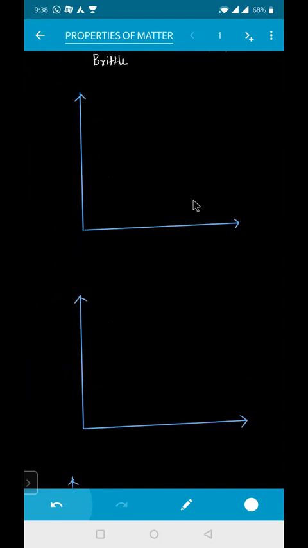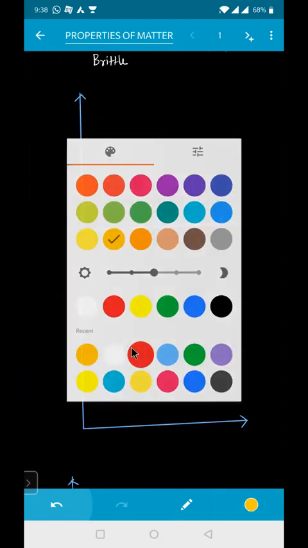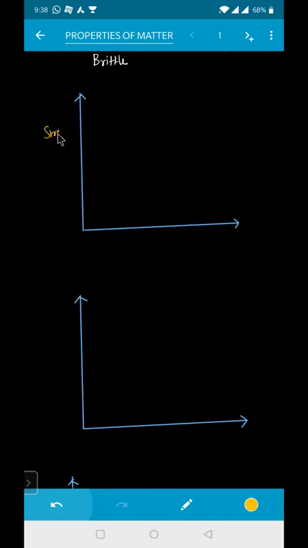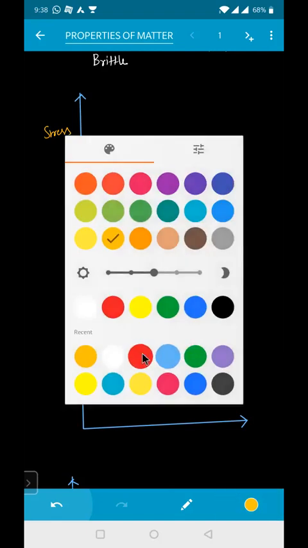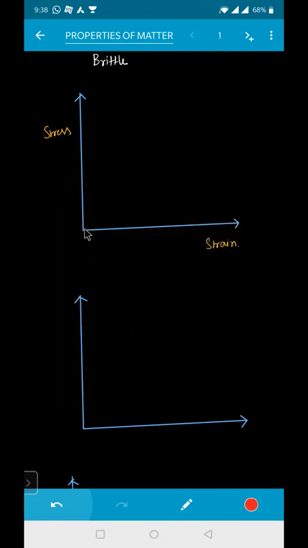One more. Now here we are taking stress, and this one is known as your strain. Now again, this will be your Hooke's law up to here. This is your point E, and this is your point F. Now what is happening?